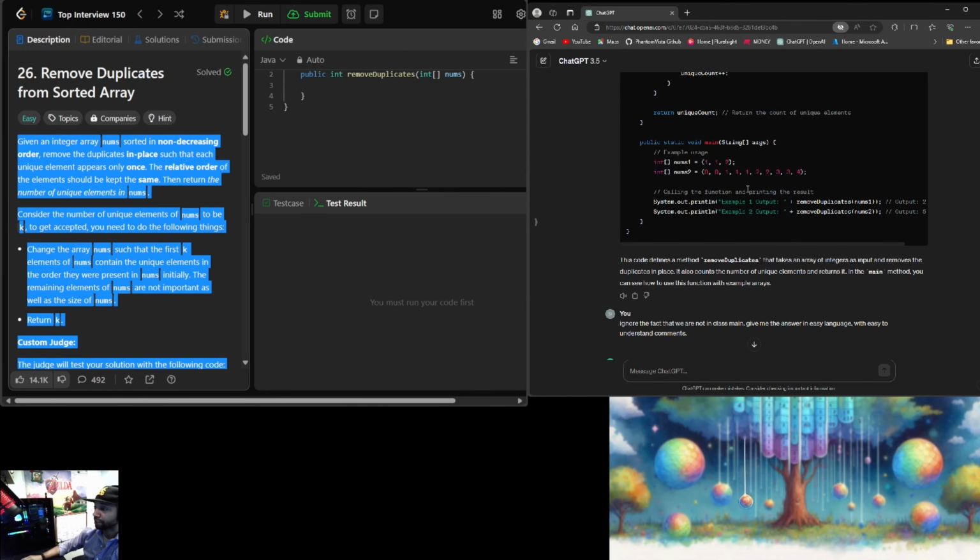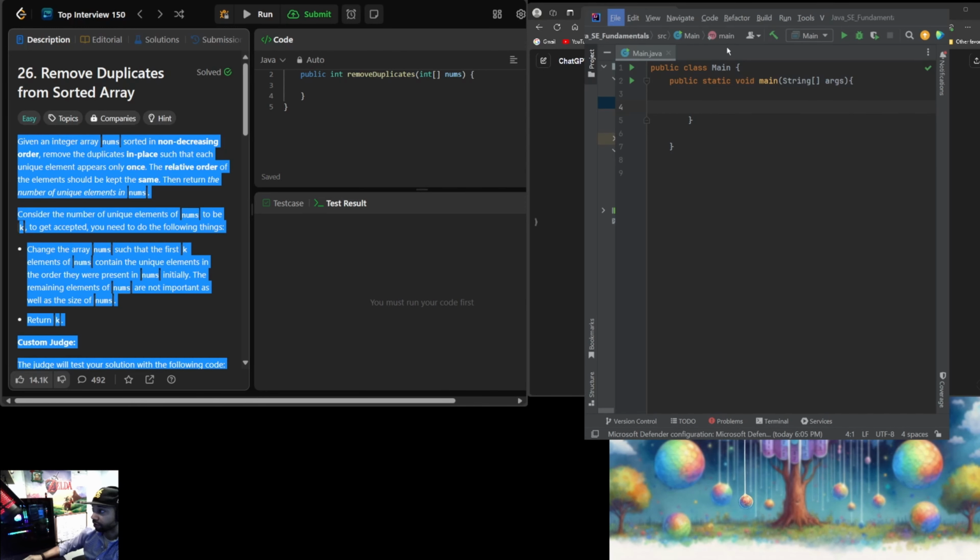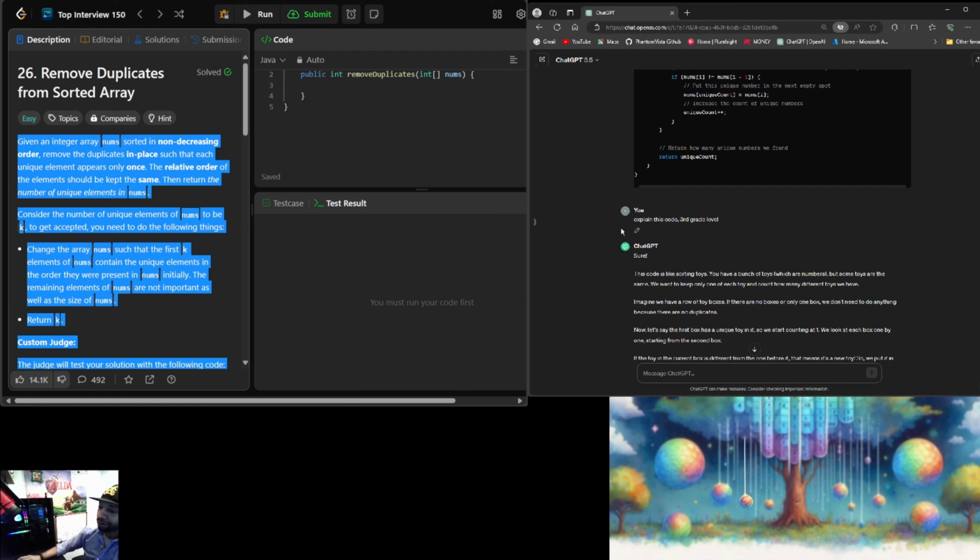So the first way that chat was trying to do it was come here, create a new Java class, name that Java class. We would have had to put that code in here and then use that in here. And that's just too much work. That was a very complicated way of doing it. So this is where chat overcomplicated stuff.